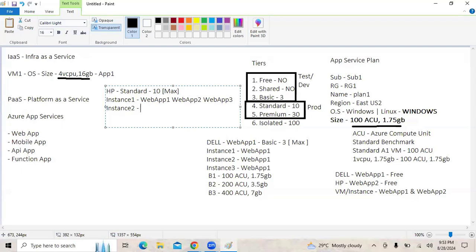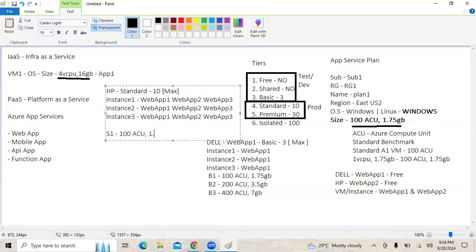And please remember, whenever we are increasing the number of instances, all the applications will be running on all the instances. And for standard, again, we have three sizes, S1, S2, and S3, right?